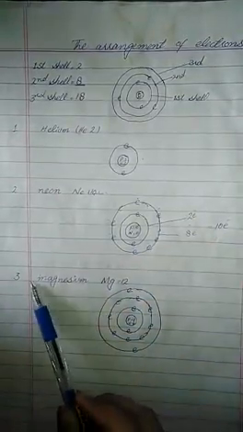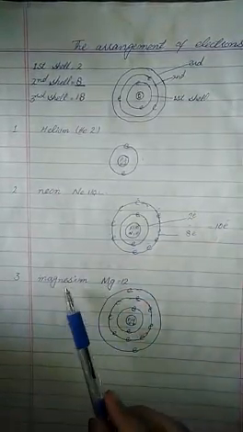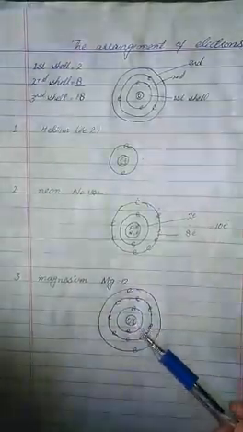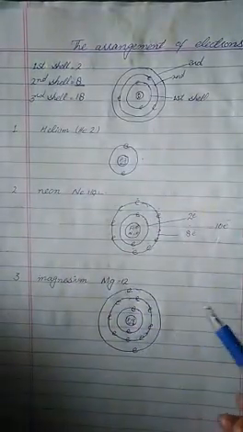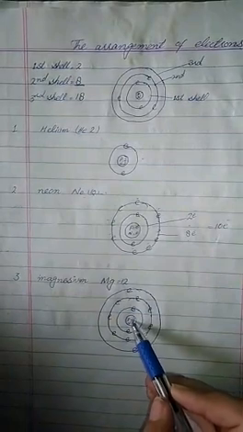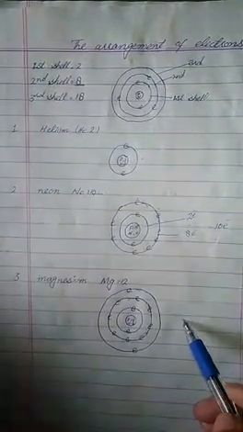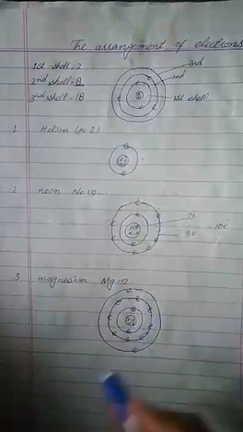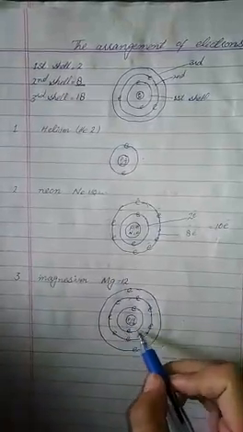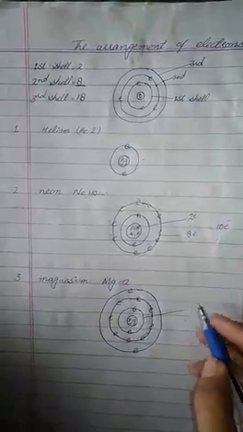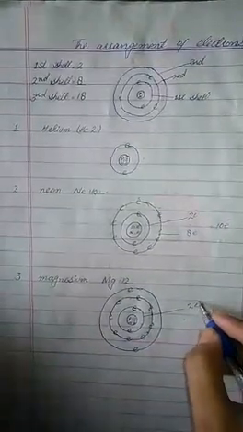Next example is magnesium. The atomic number of magnesium is 12. So let's see the arrangement of electrons in magnesium. Proton number 12, neutron number 12, and electron number is also 12. First of all, we will draw the first shell that contains 2 electrons.